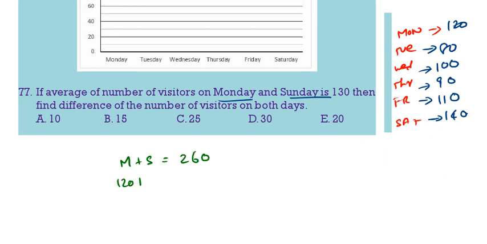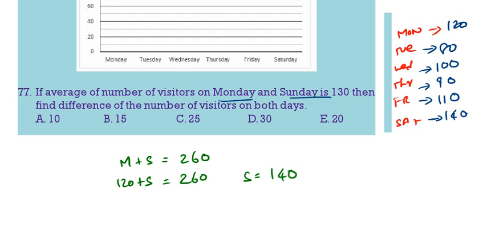Already Monday we are having 120. Therefore Sunday is equal to how much? Sunday is equal to 140 because 260 minus 120 is 140. Now what is the difference? 140 is on Sunday, 120 is on Monday. The difference is 20.